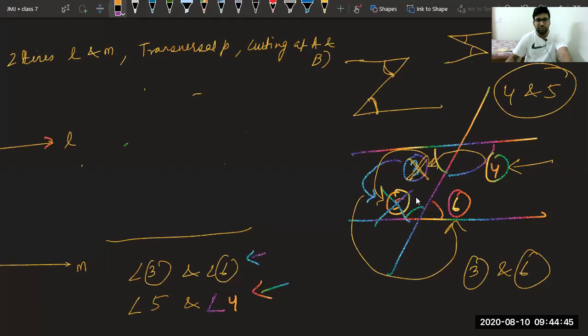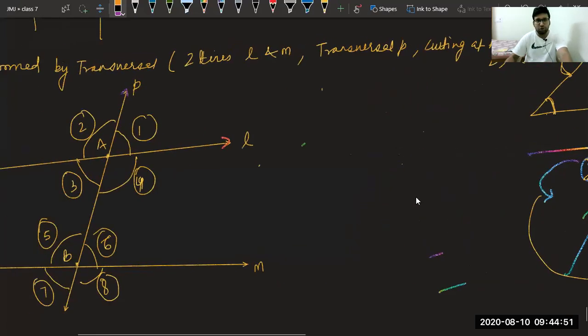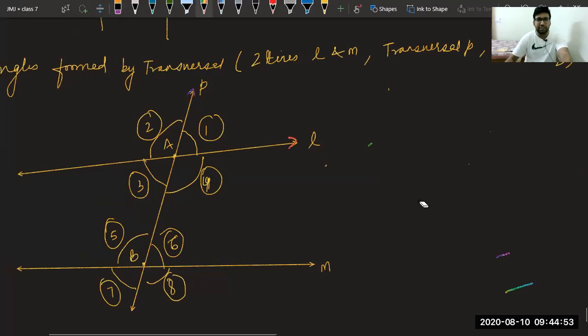Now we will see alternate exterior angles. Please give your answers. Please try to find the answer for alternate exterior angles. Very easy it is. This time we have to see only 1, 2, 7 and 8.